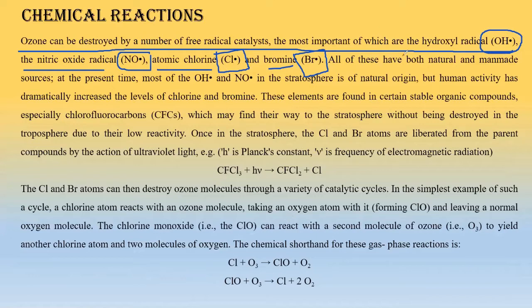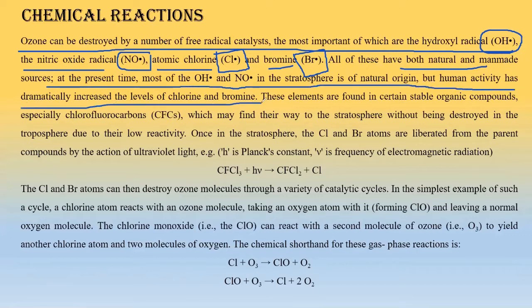Now all of these have both natural and man-made sources. At present, most of the OH dot and NO dot in the stratosphere are of natural origin, but human activity has dramatically increased the levels of chlorine and bromine. Okay, so 4 villains are there, 2 villains are caused by nature, and the other 2 villains we are experts in creating.